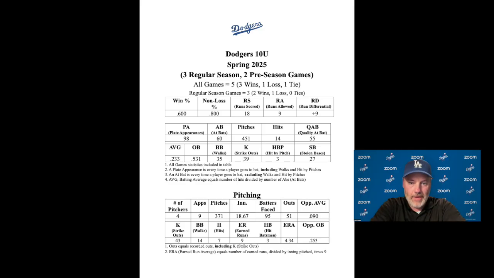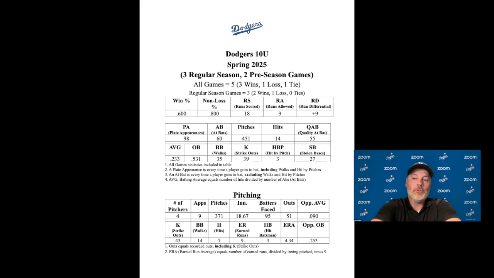So, out of the 5 games that we have played, our win percentage is .600, which means we have won 60% of our games. Okay, we have 3 wins out of the 5 games we played. Now, our non-loss percentage, which is wins plus a tie, is .800. So basically, out of 4 out of the 5 games, we have not lost.